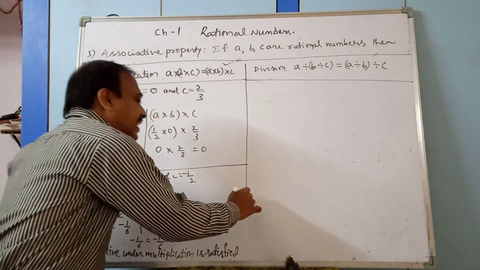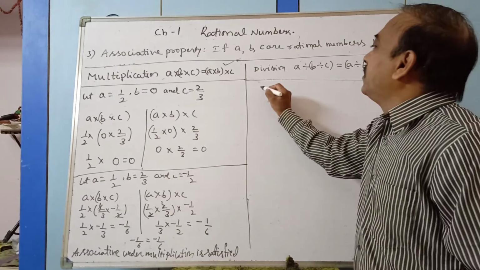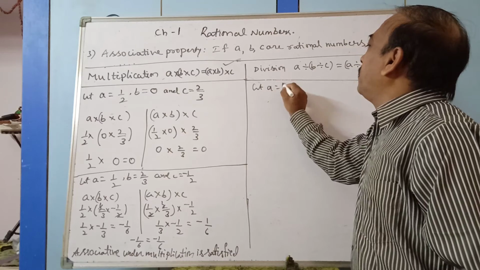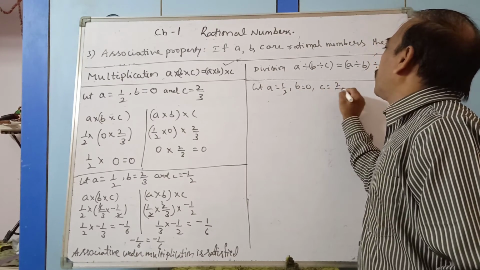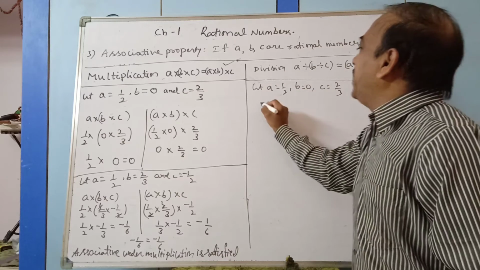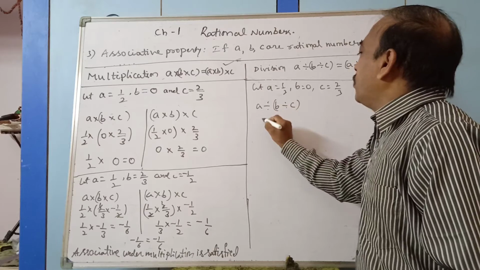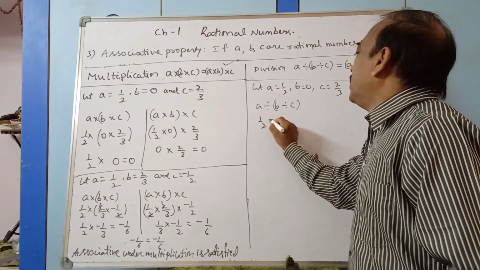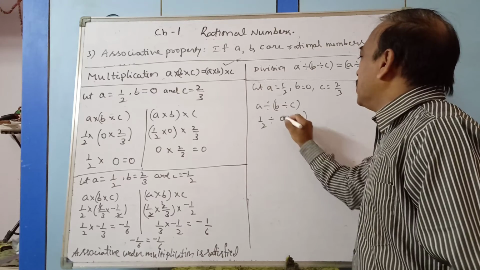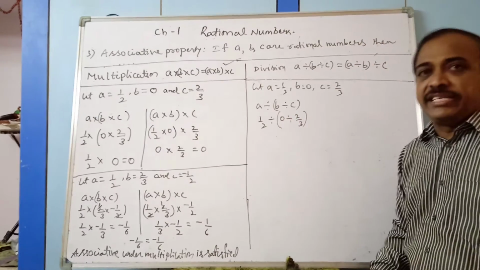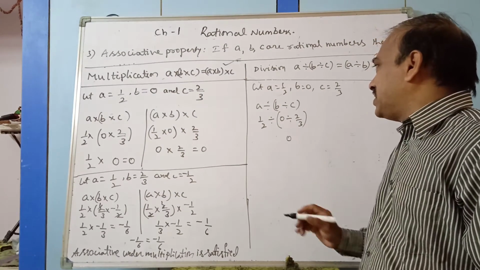Same way if you go for division, let A equal 1 by 2, B equal 0 and C equal 2 by 3. A divided by B divided by C. So here A value 1 by 2 divided by 0 divided by 2 by 3. So 0 by anything is always 0. So this part is 0.